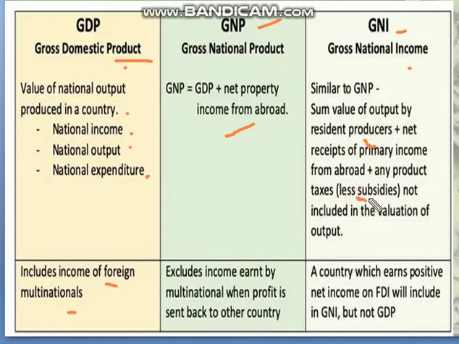Again remember, subsidies are not included in the valuation of output. A country which earns positive net income on FDI will include it in GNI but not in GDP. That's an important point. Please mark a star. A country which earns positive net income on FDI will include it in GNI but not in GDP. Okay.